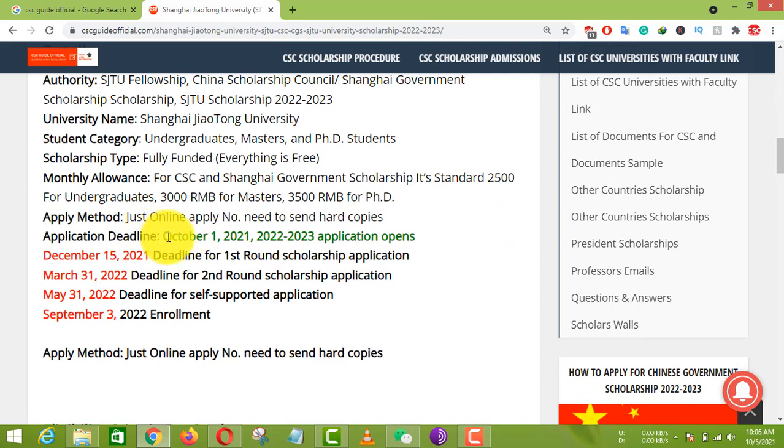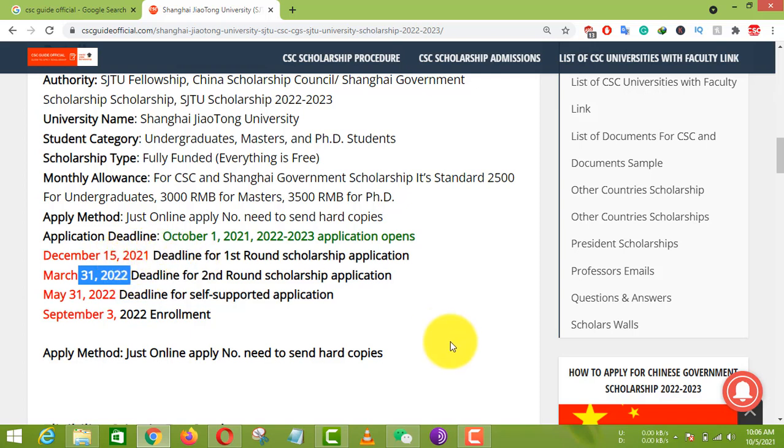The application started from October 2021, I think about 3 days ago the scholarship application started. The deadline for the first round is December 15th 2021, and the second round application deadline is 31st of March 2022. So keep in mind, this is not for March intake. Intake is only one, and this one is September intake, no March intake.